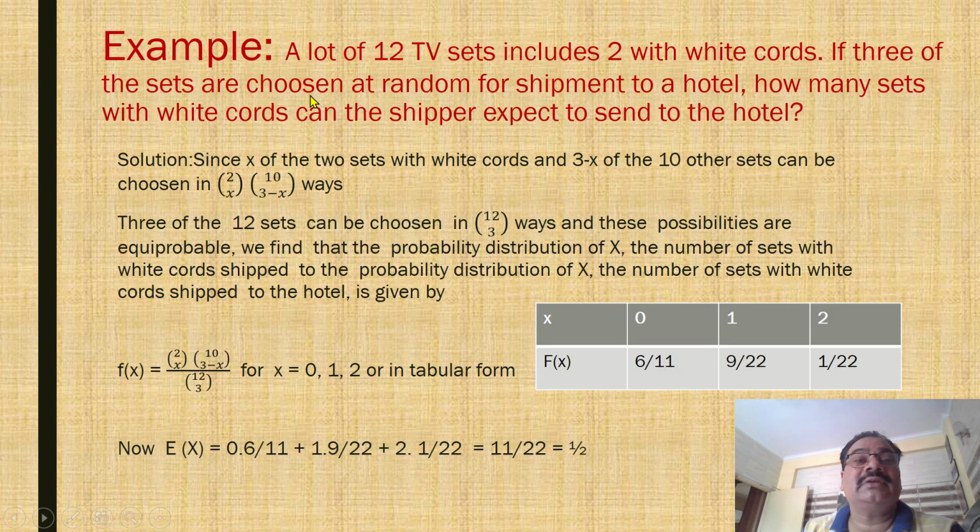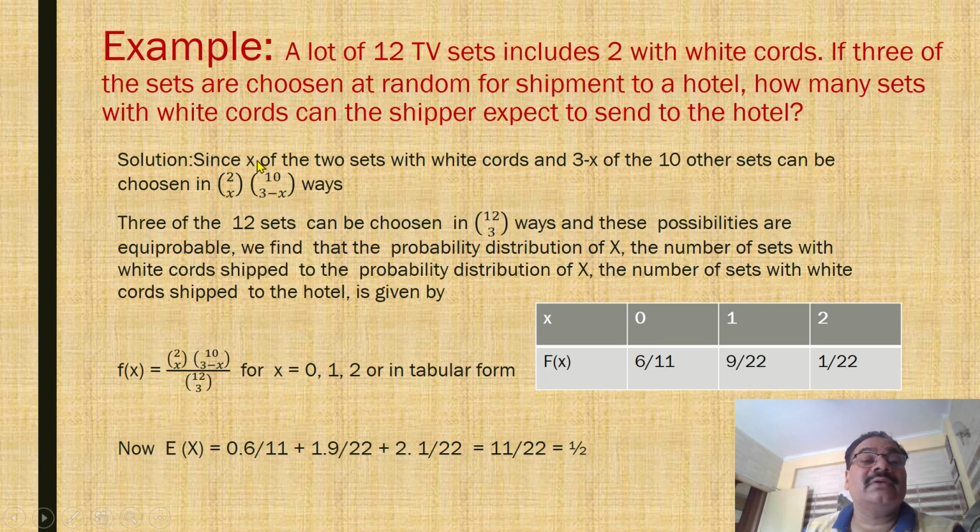Now let us look at one numerical example. A lot of 12 TV sets includes 2 with white cords. If 3 of the sets are chosen at random for shipment to a hotel, how many sets with white cords can the shipper expect to send to the hotel? Now the solution.